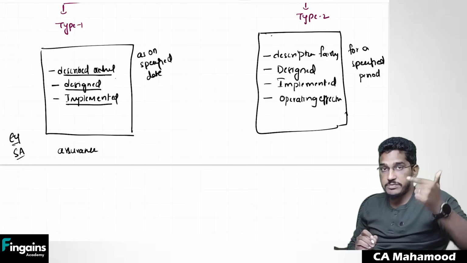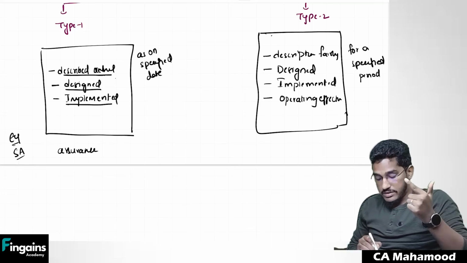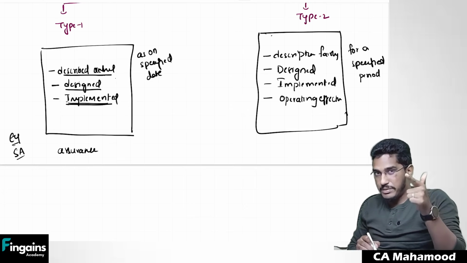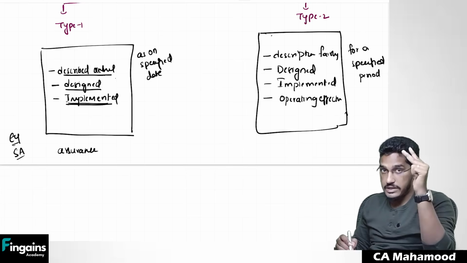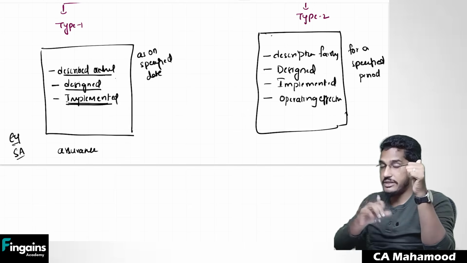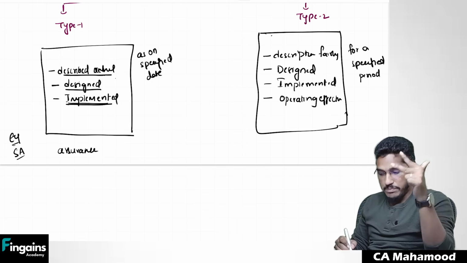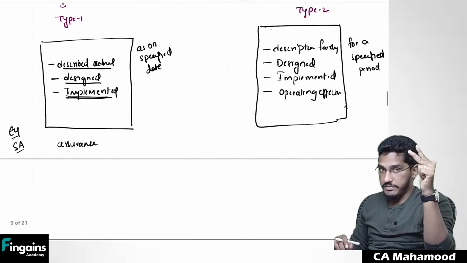So here in the type 2 report, one more thing will get added. In the type 1 report, management will make an assertion regarding the fairness of the description. They will also give an assertion regarding the designing of the controls. They will also give an assertion regarding implementation. But in the type 2 report, management will give a description, and in that they will give an assertion that they have described fairly, controls are designed properly, controls are implemented properly, and even that controls are operating effectively.